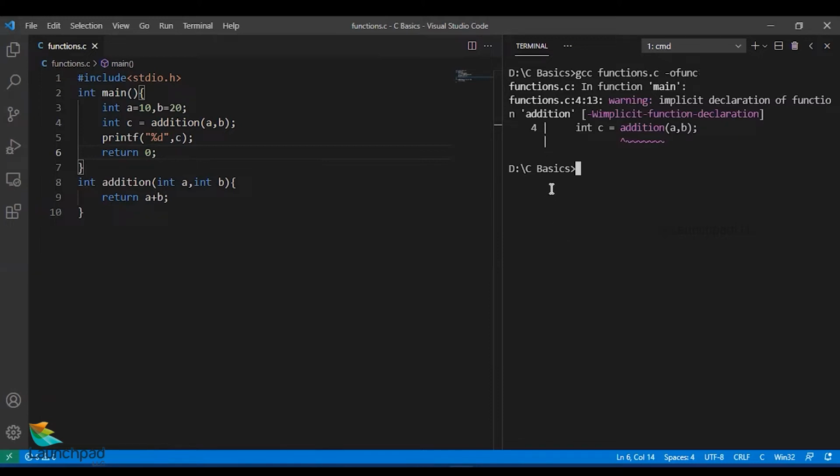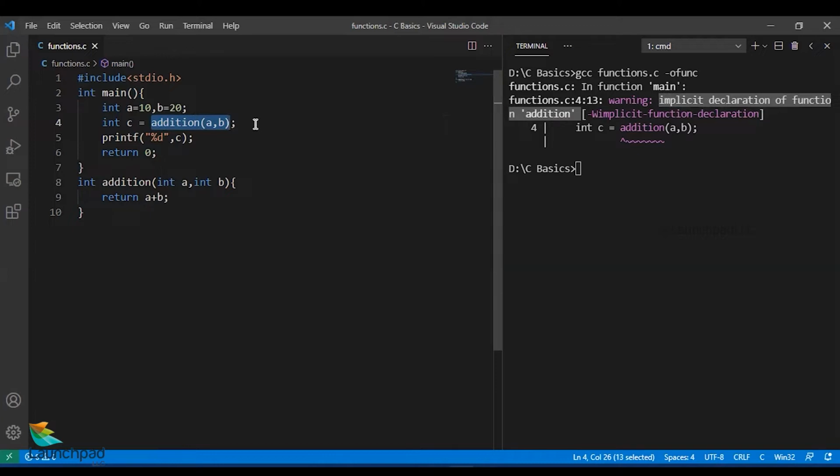Now there you see a warning. It is not an error, mind you. It is a warning. It says implicit declaration of function addition. Now it says implicit declaration, which means we have not declared it explicitly. It is an implicit declaration, which means when the code execution goes from line 1, 2, 3, and 4 accordingly, this 4th line is the first point that the compiler comes across a name called addition, and that too happens to be a function.